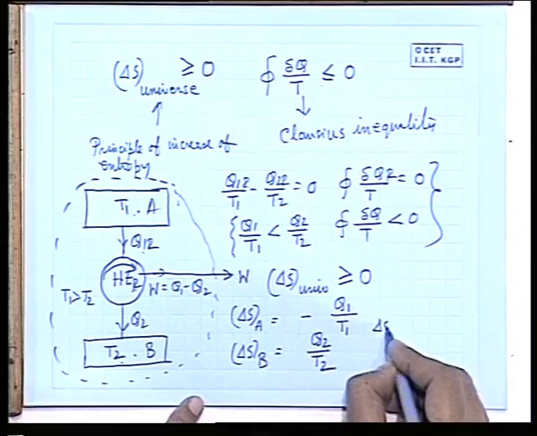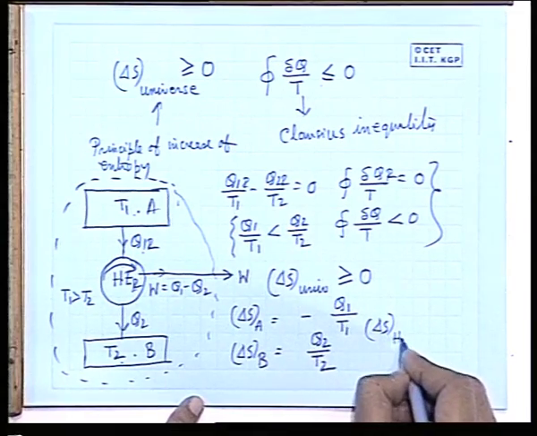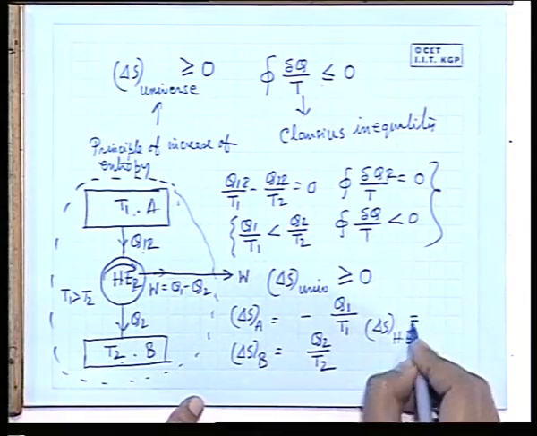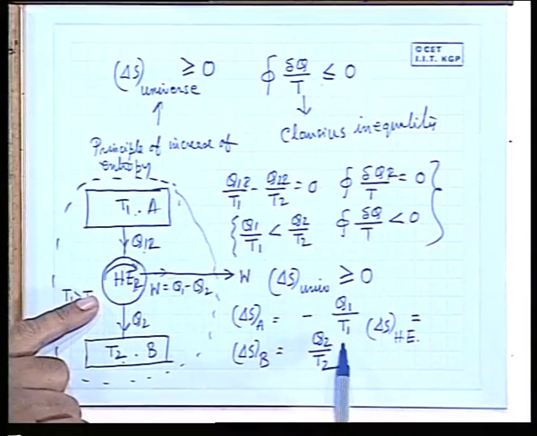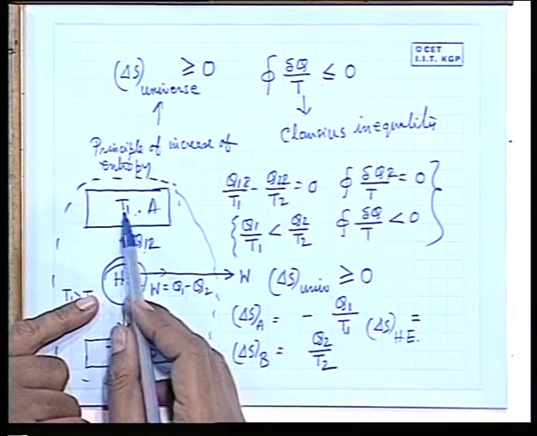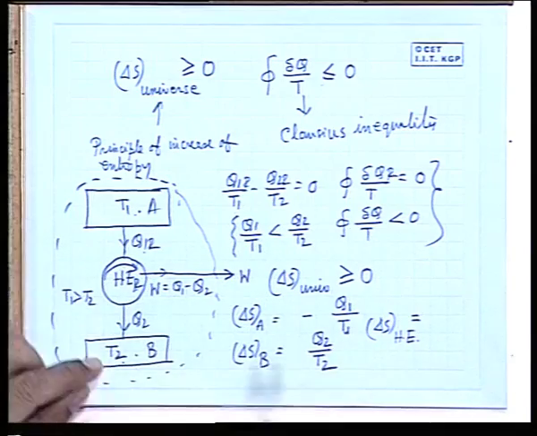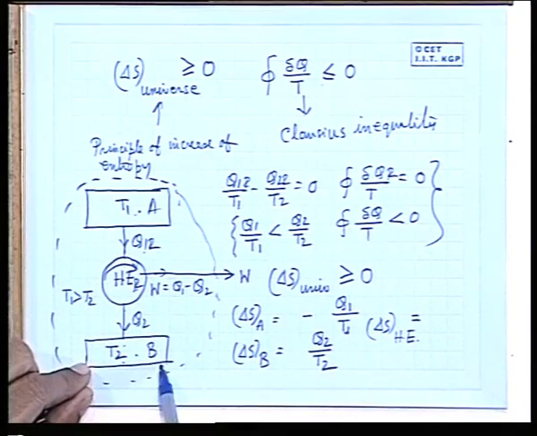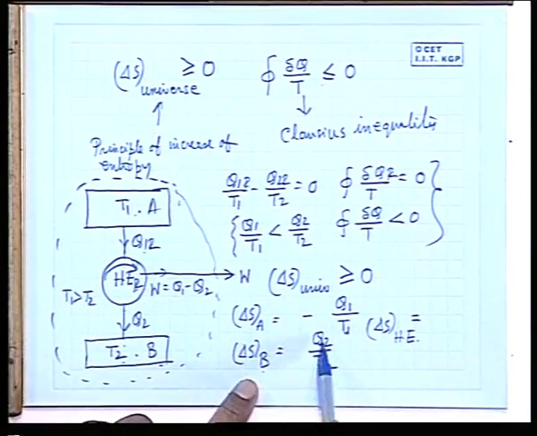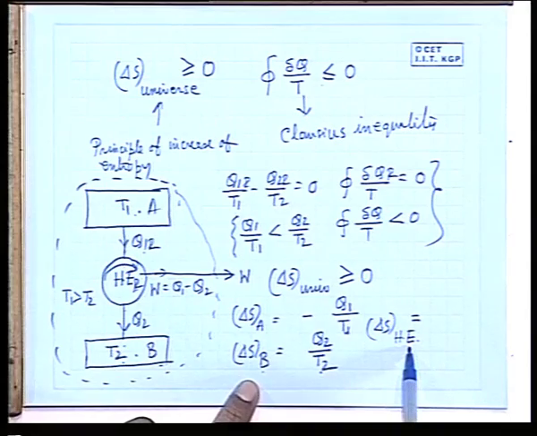What is delta S of the heat engine? Please tell me. The reservoir loses heat, so its entropy changes by delta Q by T, T is constant, at constant temperature, minus Q1 by T1. If any doubt, you tell me. It takes heat at a constant temperature T2, so delta S B is Q2 by T2. What is delta S heat engine?